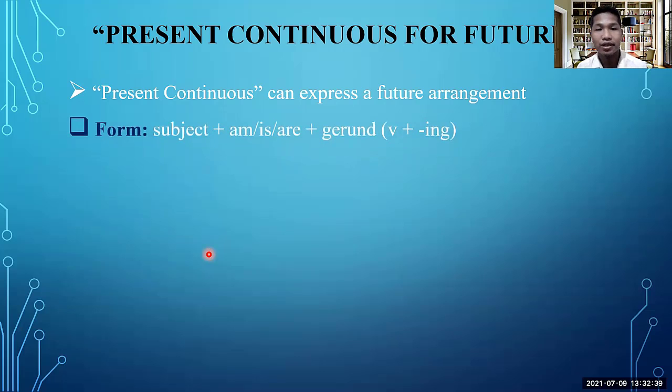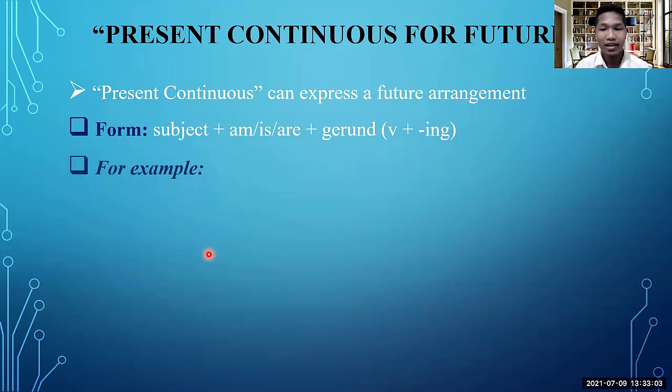So let's check this one. The form: subject, am, is, are, and plus gerund. Gerund here, just to review quickly, just open the bracket here. It is the verb plus ing. Gerund. For example, like working, studying, watching, speaking, listening, reading. Okay, so gerund.